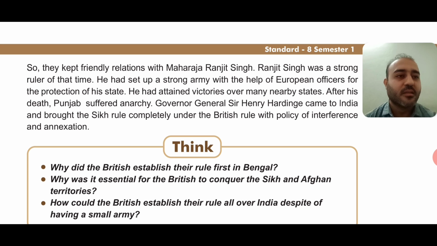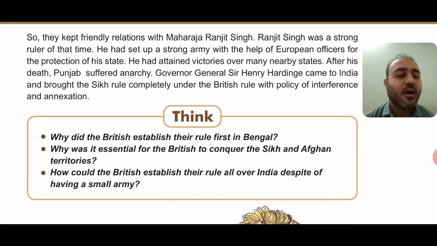After his death, that means after the death of Maharaja Ranjit Singh, Punjab suffered anarchy. Anarchy means a kind of situation, a state of disorder, right? It is a situation where there is no king in the state, and because of which there is complete chaos. Chaos means no one is in the position of the king, so who will become the king, who will take the control, right? Because at that time there were many candidates who wanted to become the king.